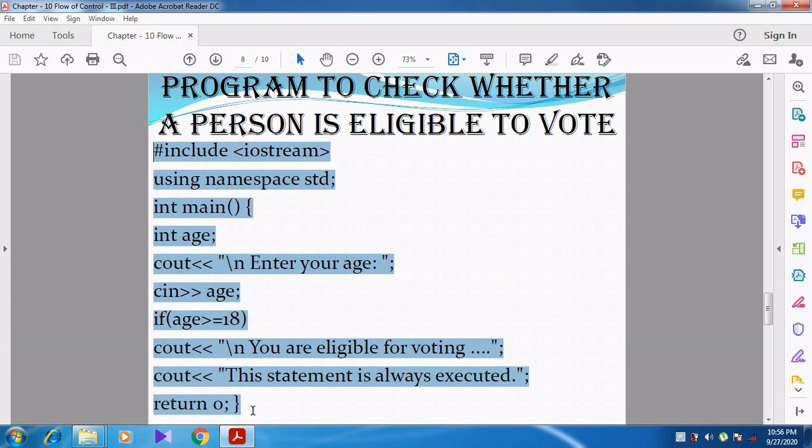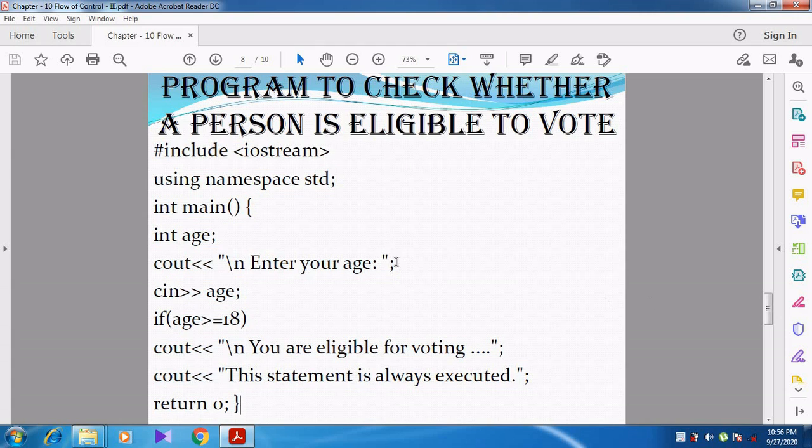Now I am just copying this program. From this program you see #include <iostream>, using namespace std, these things you know very well. Int main, so now I am declaring the variable int age.